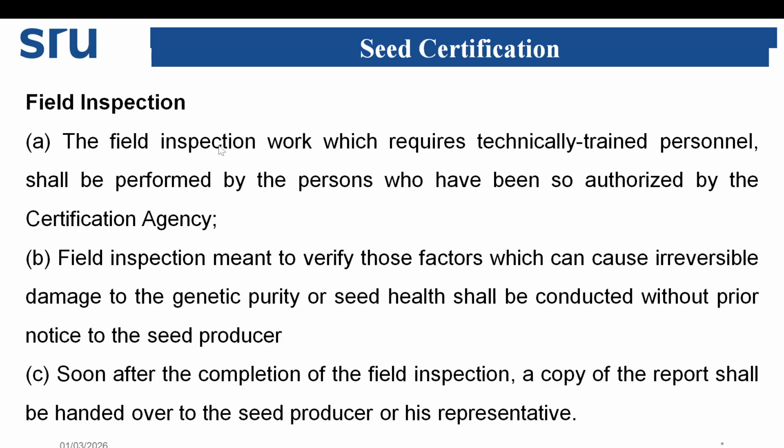Now, the next point, that is field inspection. The field inspection work, which requires technically trained personnel, shall be performed by the persons who have been so authorized by the certification agency. Field inspection is meant to verify those factors which can cause irreversible damage to genetic purity or seed health, and shall be conducted without prior notice to the seed producer. Soon after the completion of field inspection, a copy of the report shall be handed over to the seed producer or his representative.